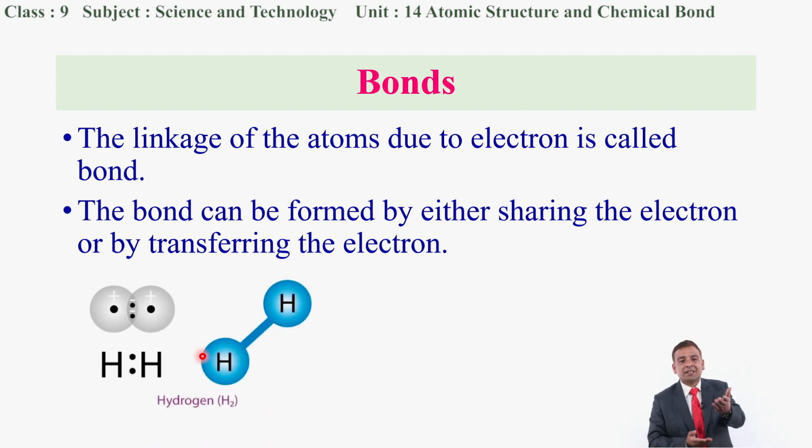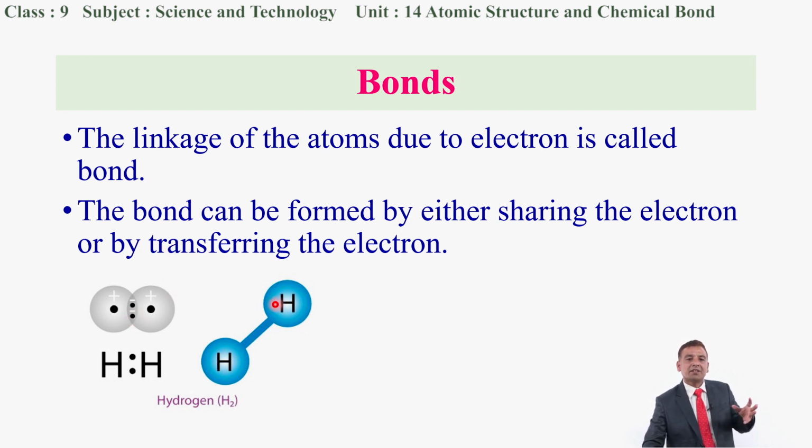Just see here, there are two atoms of hydrogen. How does the molecule of hydrogen form? In the valence shell of hydrogen, you can see only one electron. Here the single dot represents one electron of one atom of hydrogen, and another dot represents the one electron present in the next atom of hydrogen.